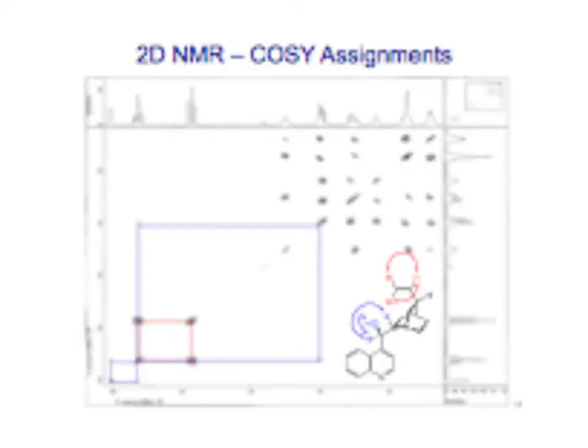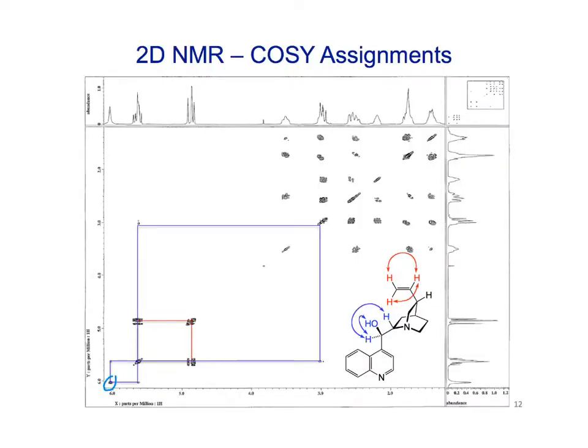So for example, if we were going to try to pick out the coupling in these different systems right here, we start over here on this peak right here. That goes to this one here. This is in fact the OH peak.